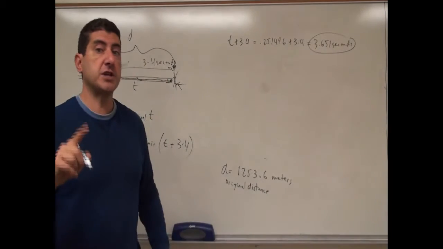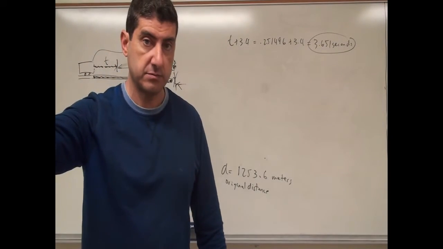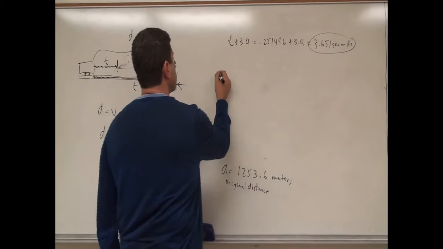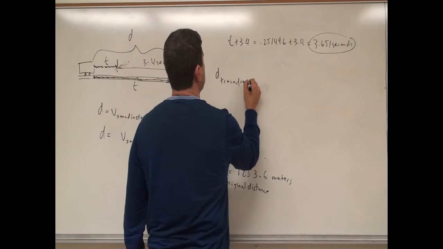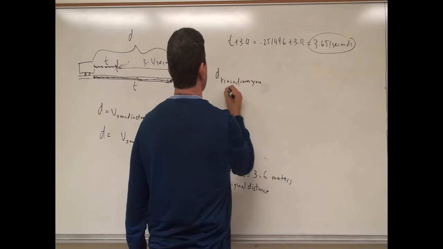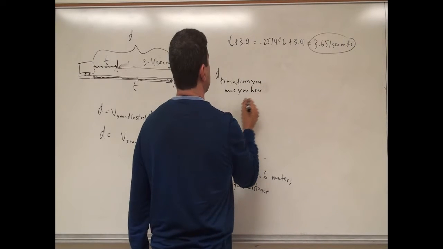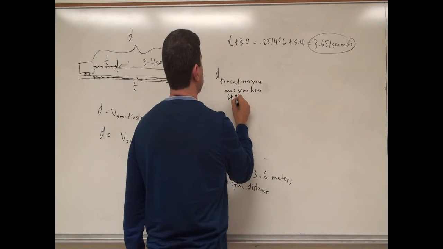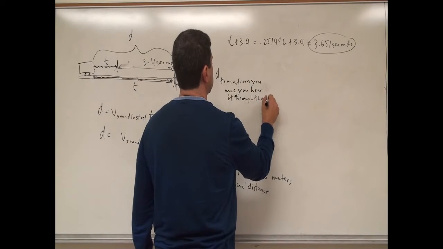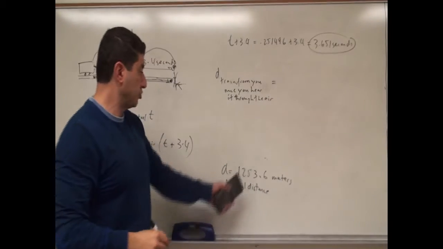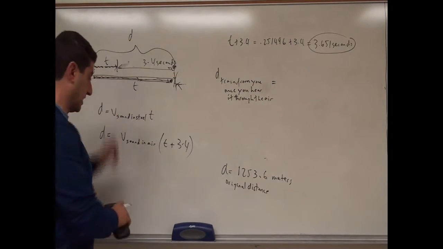Now we need to calculate how far the train is from you after you heard it through the air, right? So what's the distance of the train from you once you hear it through the air? Well, we need to take this distance and subtract how far the train has traveled during that time interval, right?